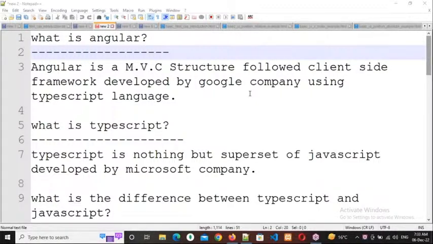Clear, everyone? And the second thing is every framework will follow some standards. Every framework has to follow some standards. Then only it will be released.